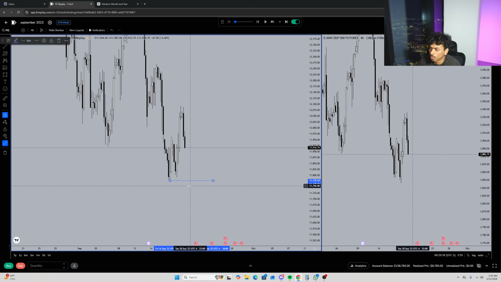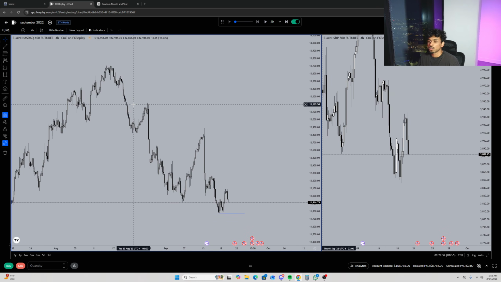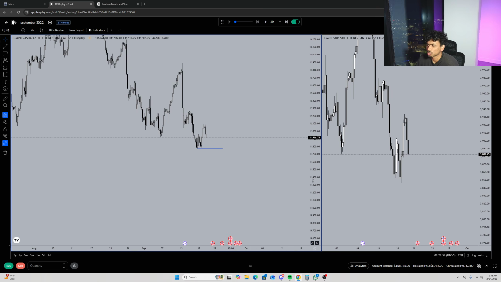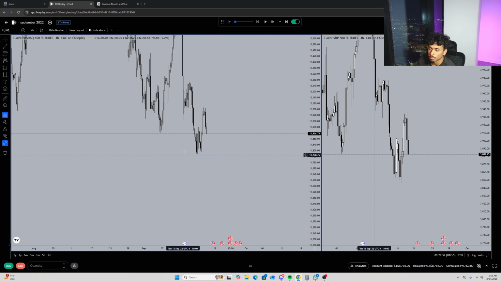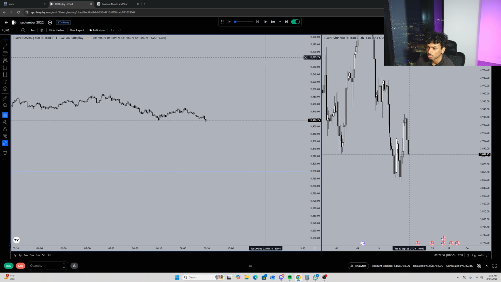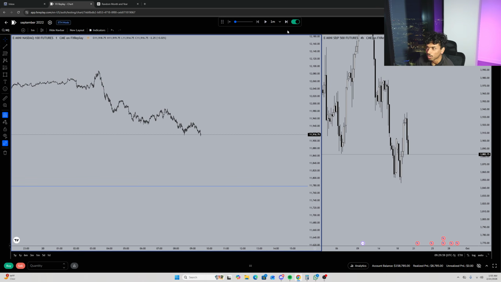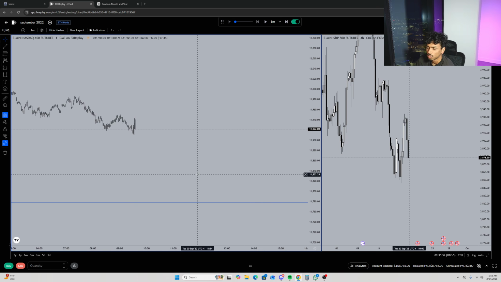So now I am going to remove this SMT and look for price to go ahead and take out these lows, based off of what I'm seeing on the overall higher time frame of us creating these lower highs, clear bear structure. This SMT did its job, pushed us higher, and now we want to go back lower. So pretty clear draws in terms of internal, but I do really want to find an entry if I can get it. That would be the most ideal thing.